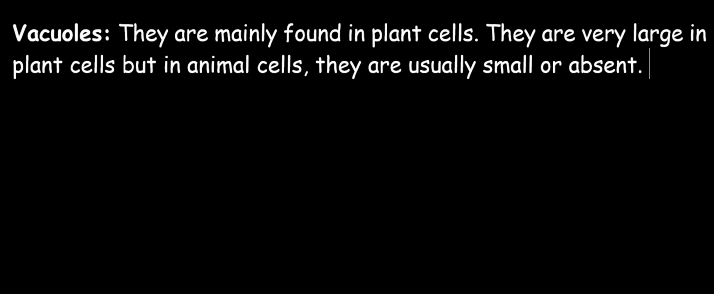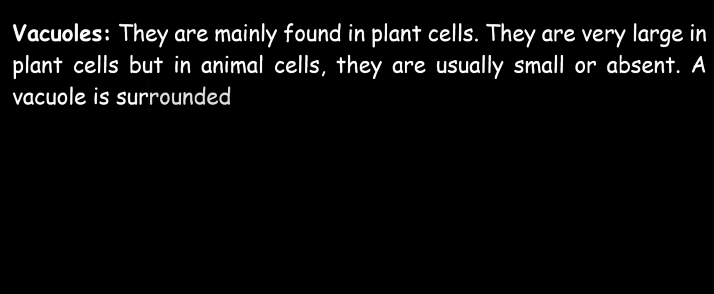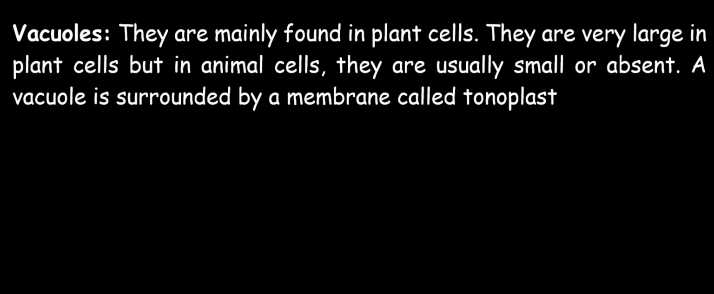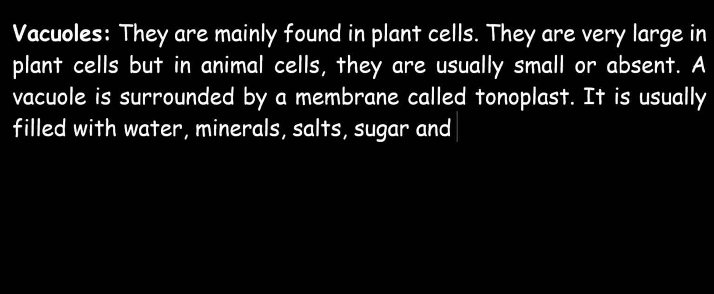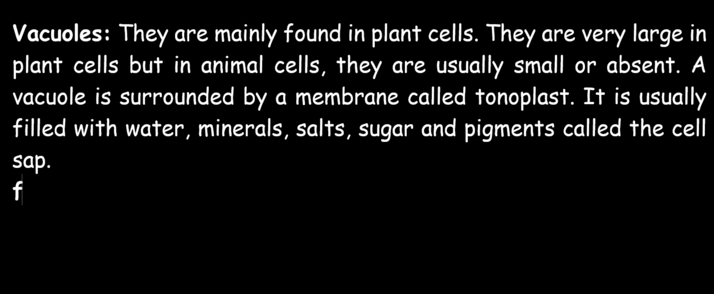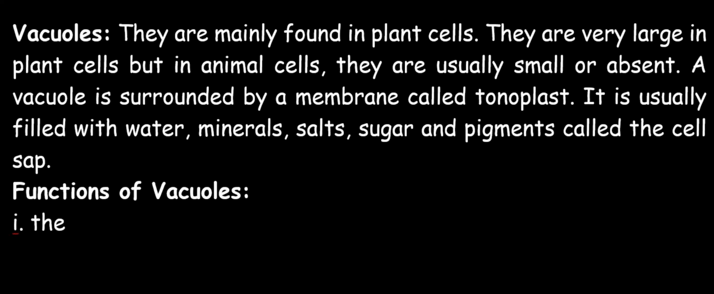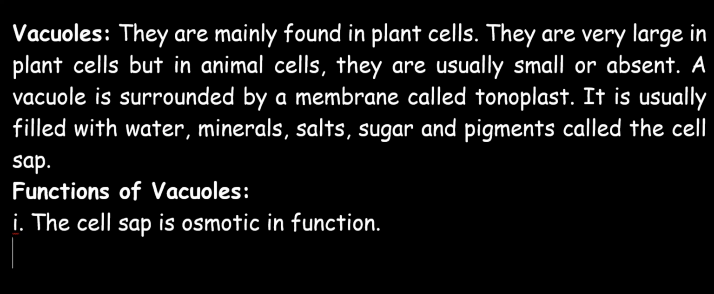What is a vacuole? A vacuole is usually surrounded by a membrane, and this membrane is called a tonoplast. The vacuole is usually filled with water, minerals, salt, sugar, and pigments. These contents are called the cell sap. Now we'll be looking at the functions of the vacuole. The first one is that the cell sap is osmotic in function. When we say osmotic in function, what do we mean? We mean that the cell sap helps to maintain the balance between water and intracellular fluids.